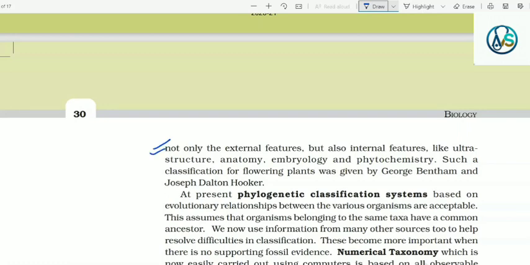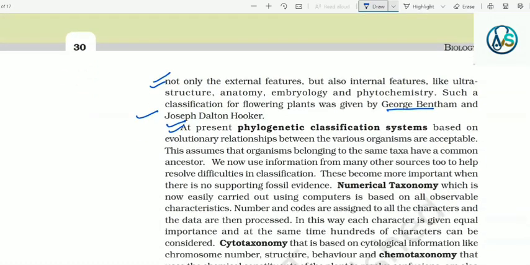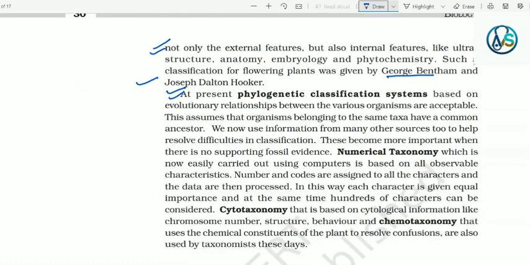Such a classification for flowering plants was given by George Bentham and Joseph Dalton Hooker. At present, phylogenetic classification systems based on evolutionary relationships between the various organisms are acceptable. This assumes that organisms belonging to the same taxa have a common ancestor.